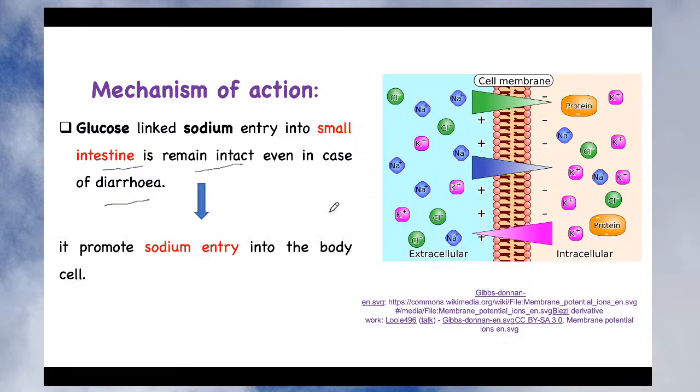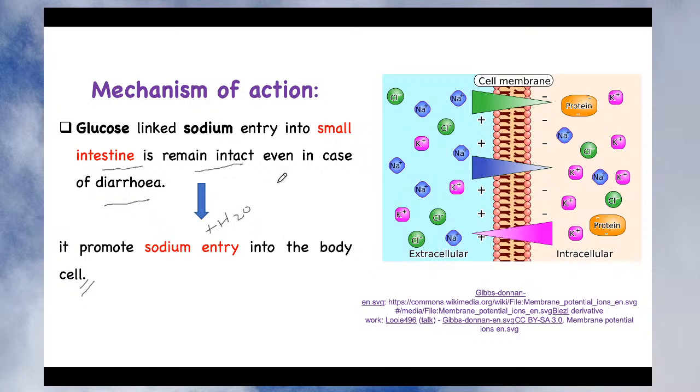And it promotes sodium entry into the body cell. So if it is going into the blood circulation, obviously from blood circulation the sodium will also go into different body cells. As I have mentioned, when sodium enters the body cell, along with the sodium there is also entry of the water. So water will also enter into the cells.